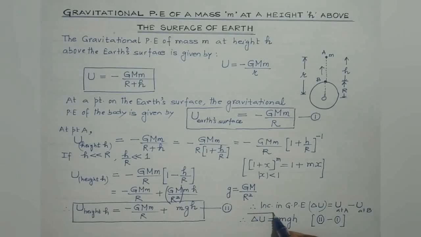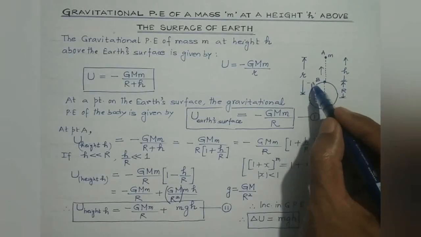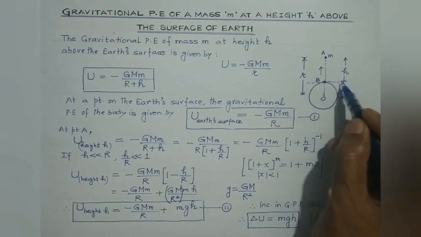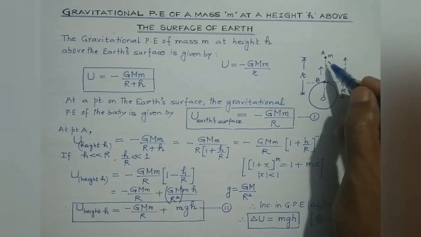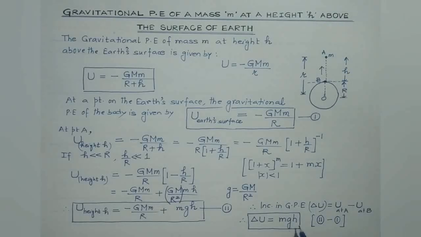This is the expression for potential energy of a body when it is raised through height h. So if you take the surface of the Earth as the reference line, then any body raised through some height h will have potential energy mgh. This is what we have proved in this lecture, right?